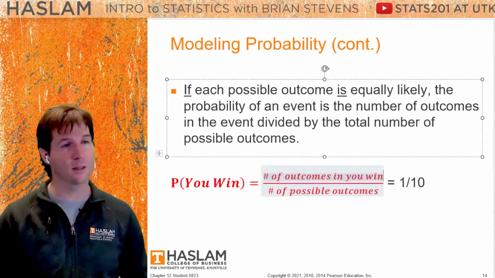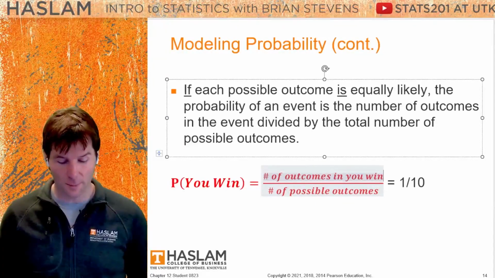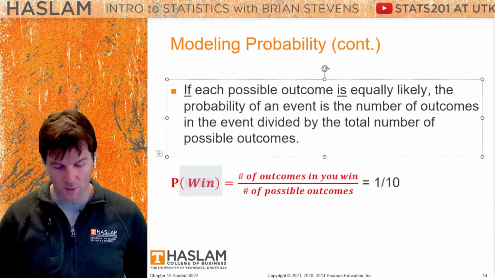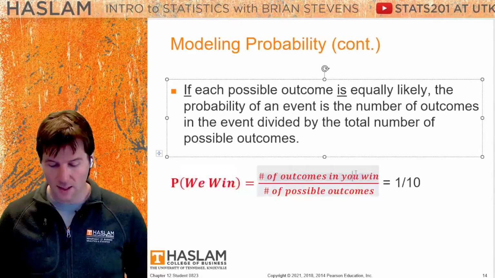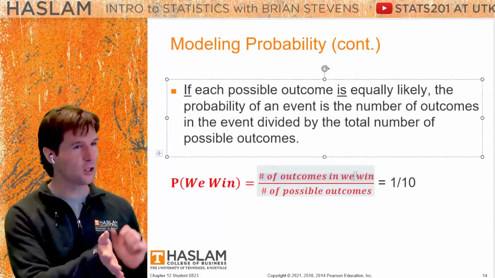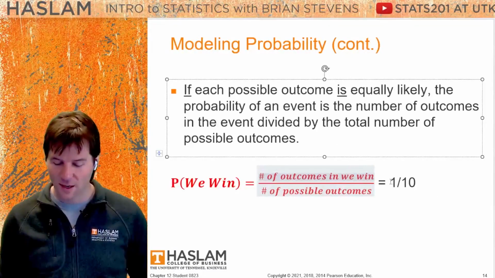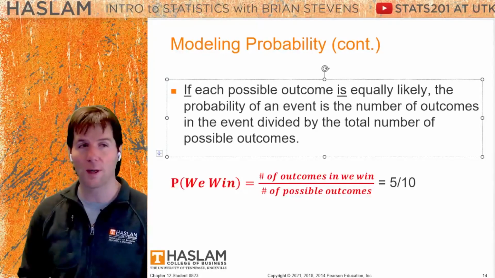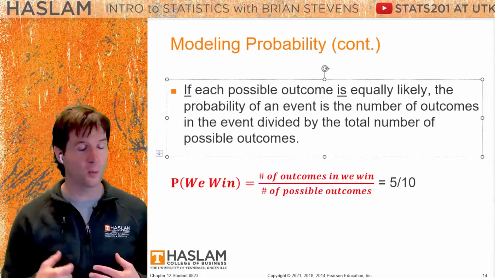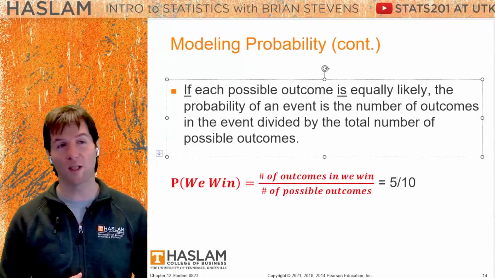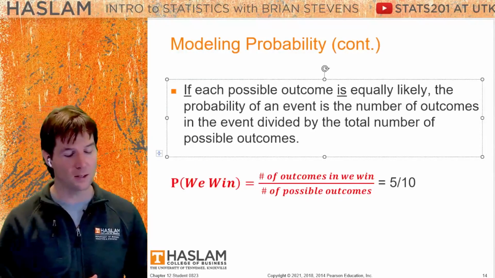There's 10 drawing tickets. Maybe you're there with your family, and now you want to know, do we win? So you want to say, man, this is a cool prize, and I'm here with the 4 members of my family, so there's 5 of us out of this 10. It's just one family versus another family for some reason. And so now it's a 50-50 chance. With this right here, you can see the probability we win would be the number of outcomes in which we win over the number of possible outcomes, names that could be drawn out of the hat.